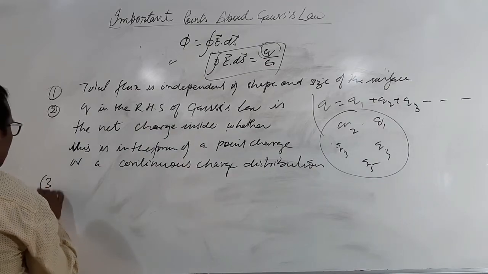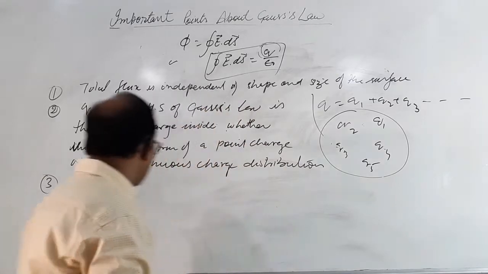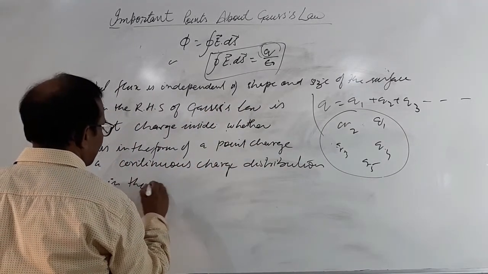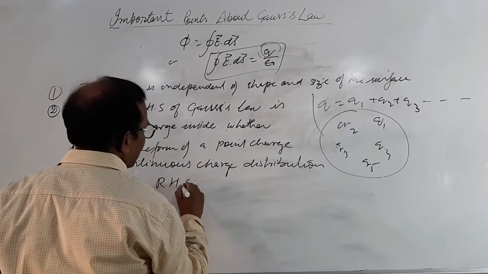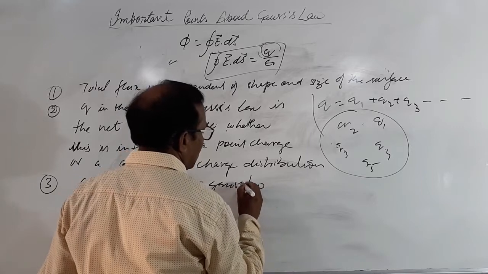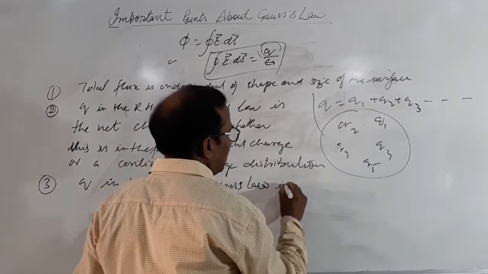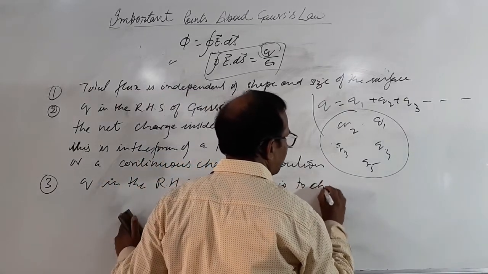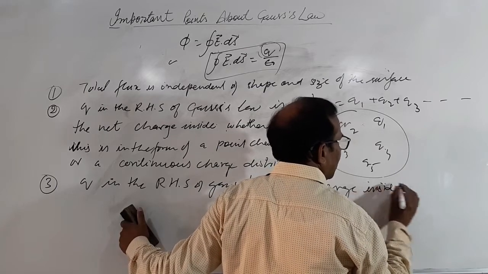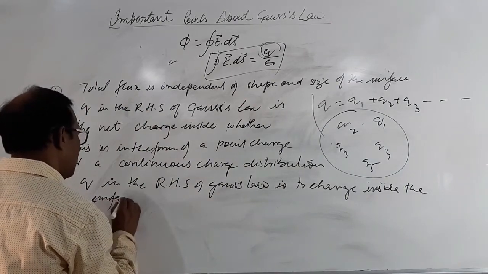And third one, this is total charge inside the surface. So Q in the RHS of Gauss law is total charge inside the surface only.